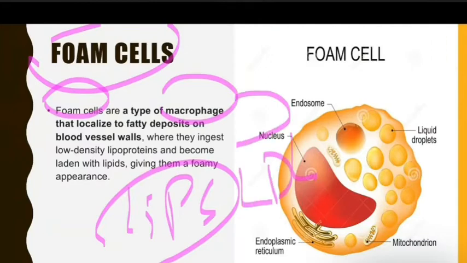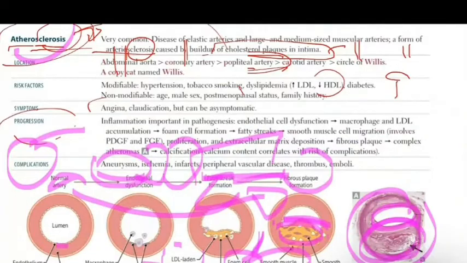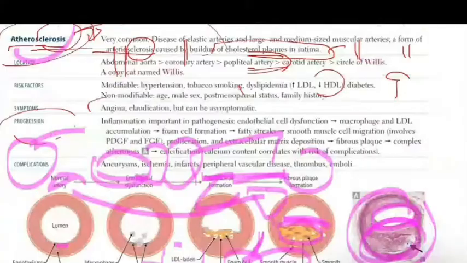These foam cells ingest the LDL, the low density lipoprotein, and become laden with lipids, giving them a foamy appearance. That's how you see it here in the picture.